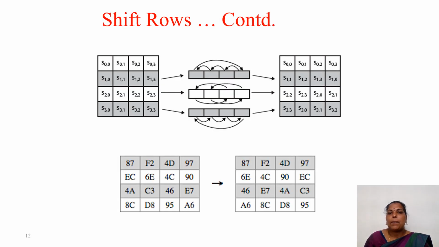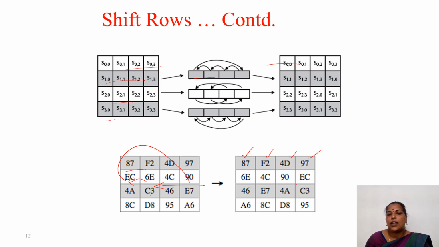This is the pictorial representation of the shift rows. The first row we have to take as such. Second row, 1 byte of shift, 1 left shift. Third row, 2 left shifts, and fourth row, 3 left shifts. See here, first row as such it is written 87, 72, 4D and 97. With this one shift, 6C comes here. 6C, then this order: 6C, 4C, 90, then this becomes here.